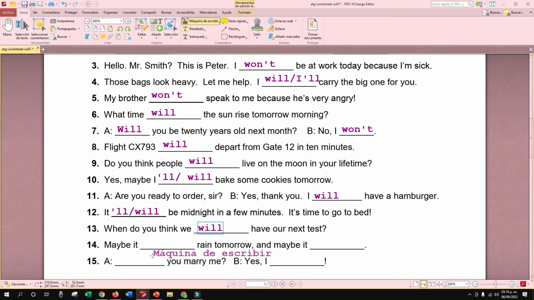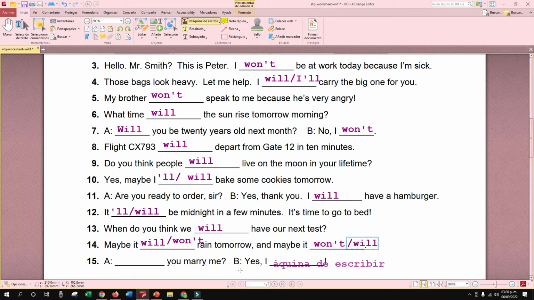Nice. Number 14. Here you have two blanks. In the first one, maybe it will rain tomorrow and maybe it won't. In this case also, if you want, you can use won't in the first blank and will in the second.